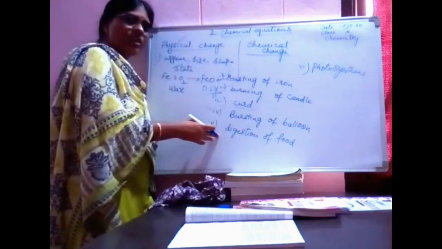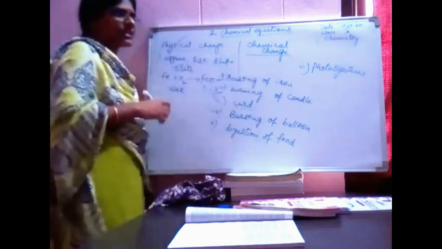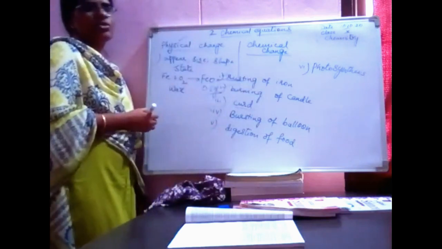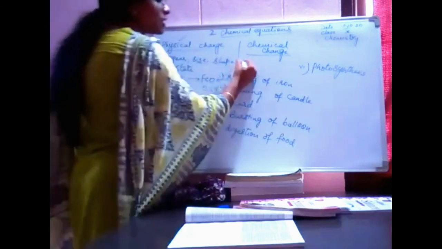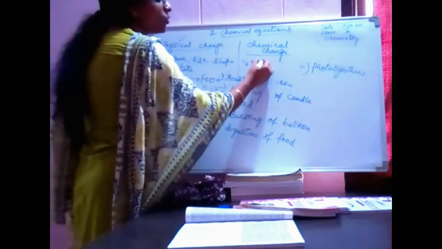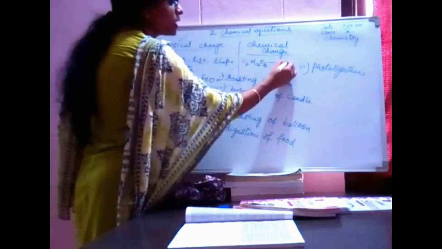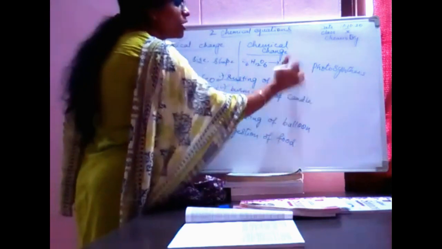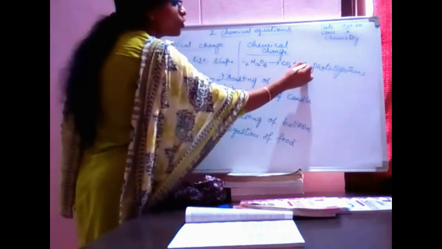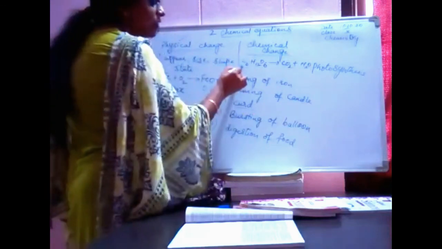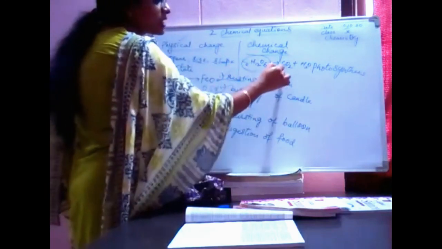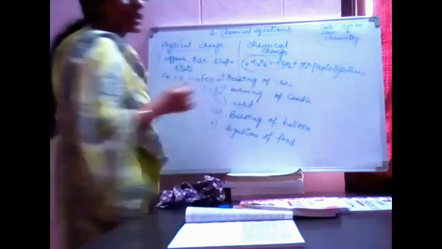Digestion of food, photosynthesis. See here, glucose, you have all seen. C6H12O6 is converted into CO2 plus H2O. I have taken glucose, and it is converted into carbon dioxide and water.